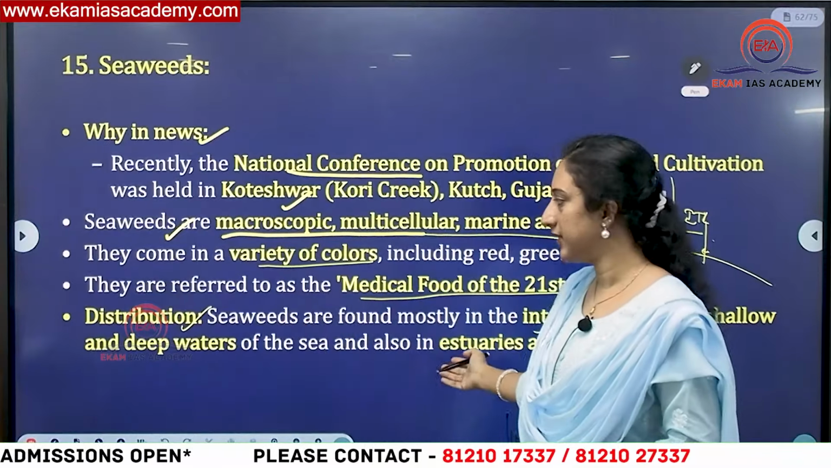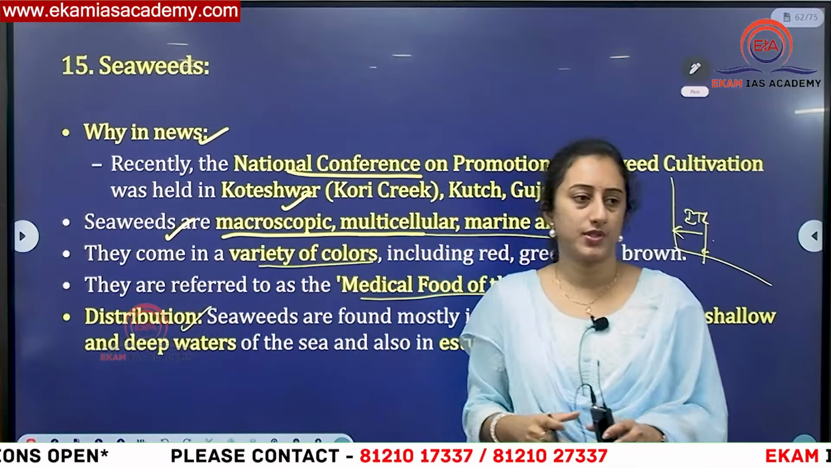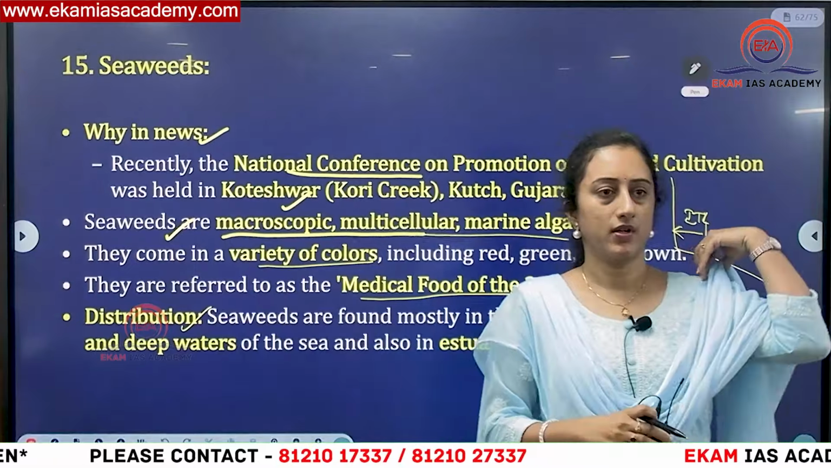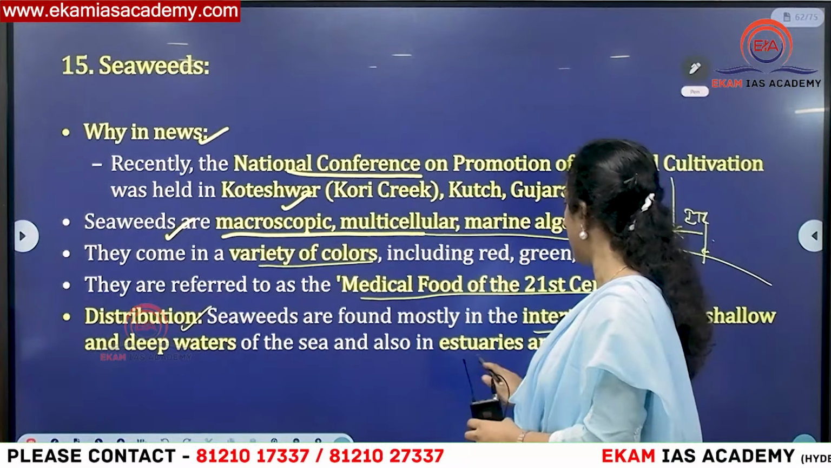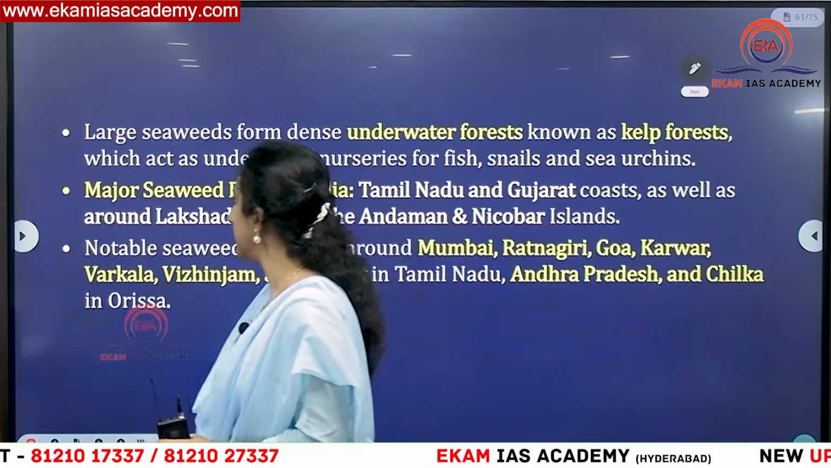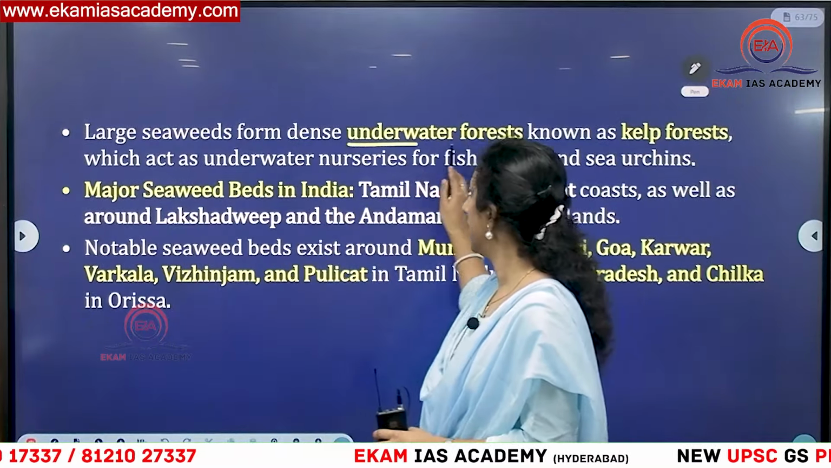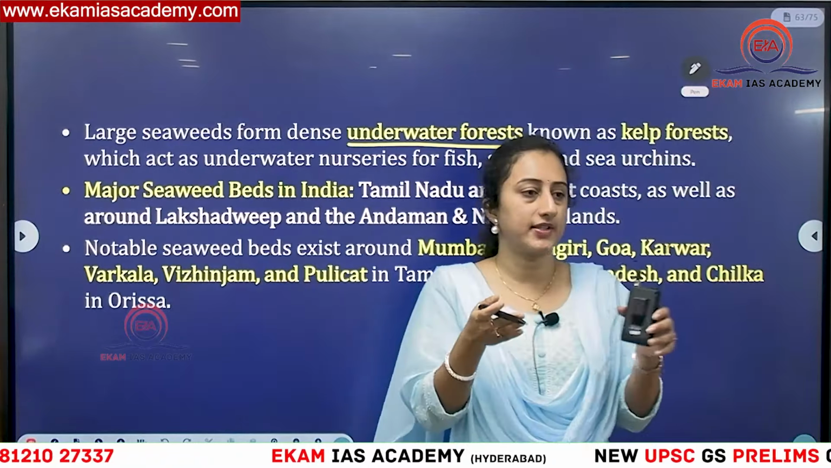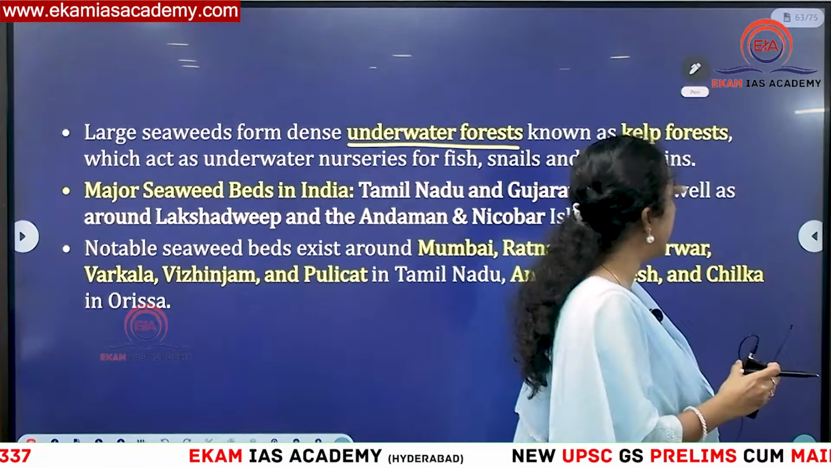So there can be deep waters or shallow waters. In both areas, we can have these seaweeds, okay? And they will also be there in estuaries and backwaters. So you can see here, seaweeds or underwater forests. If they are very dense and appear like a forest, then we call them kelp forest.